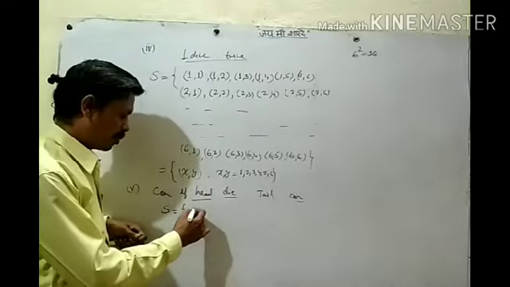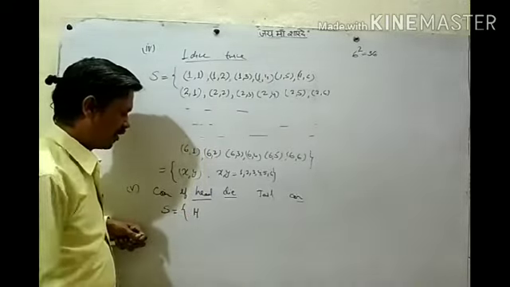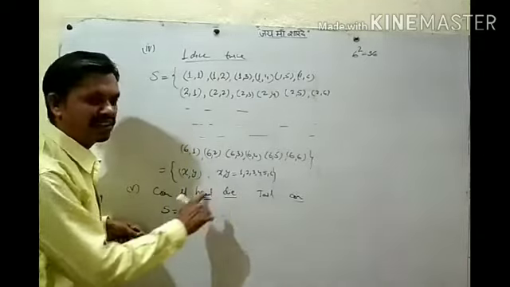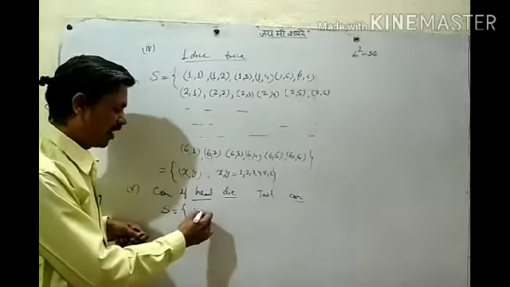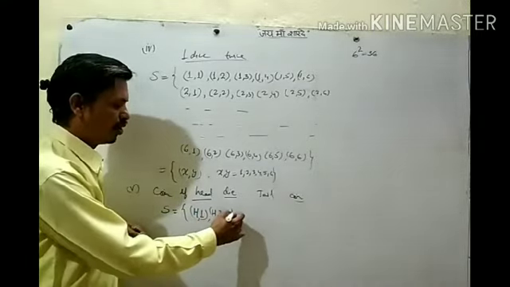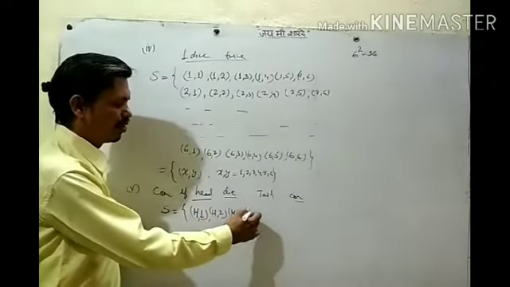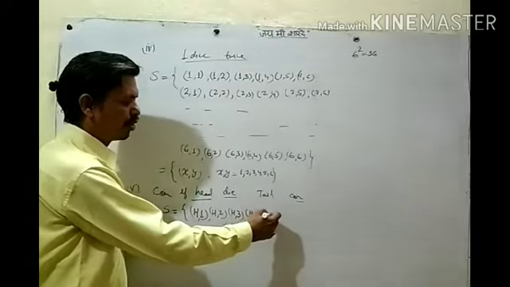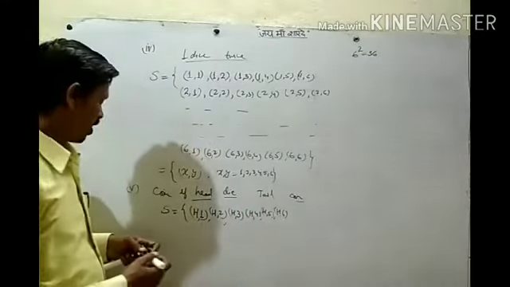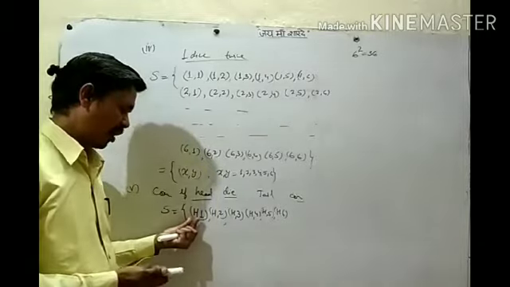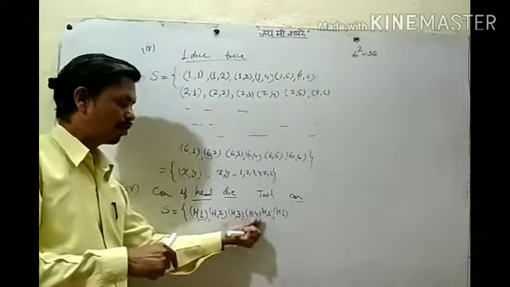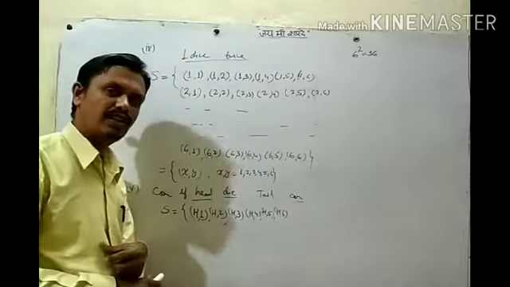So suppose we throw a coin and we get head. In case of head, what will we do? We will throw a dice. So what will happen? On the dice it can be 1, or 2, or 3, or 4, or 5, or 6. Okay? So if you throw a coin and you get head, then on the dice it can be either 1 or 2 or 3 or 4 or 5 or 6. These are the possibilities.